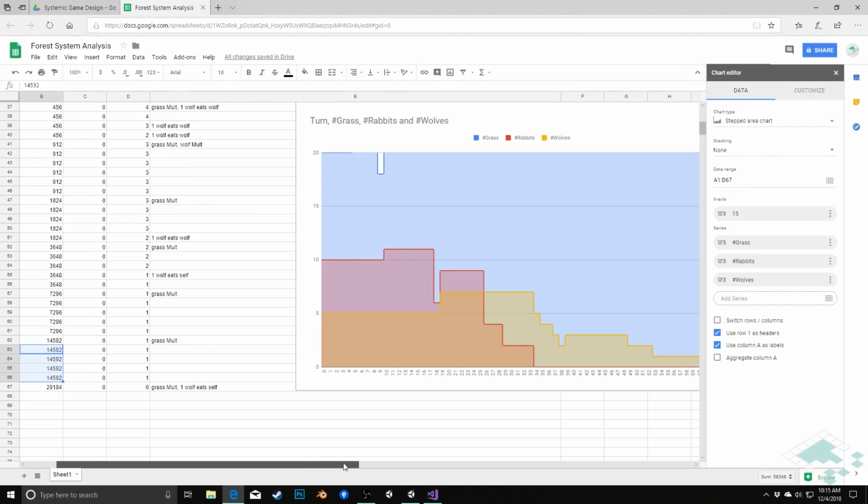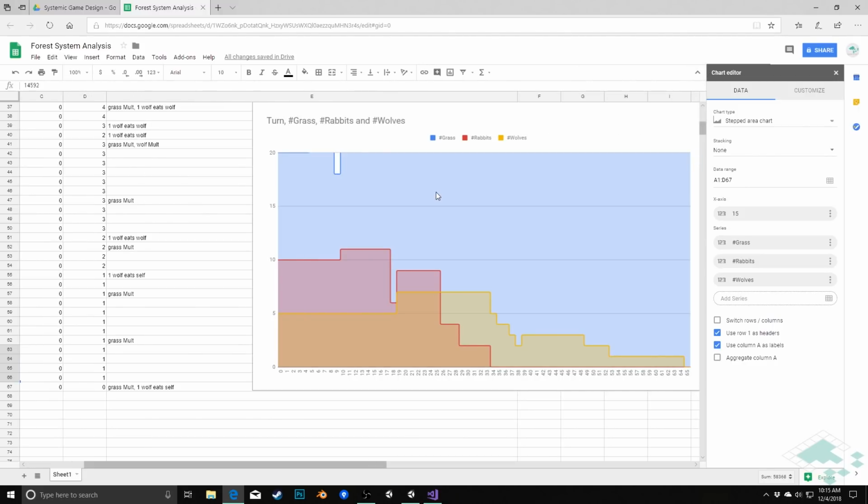Let me drag this over so we can see a little bit longer here. The other thing that we see from this is that our wolves, our yellow, appear to be pretty okay. Now, the wolves have the longest wait time, both between when they multiply and when they get hungry. So they're going to have a much slower change, which we see here in that, for almost 20 turns, nothing even changes for the wolves, and then all of a sudden their population jumps up a bit.